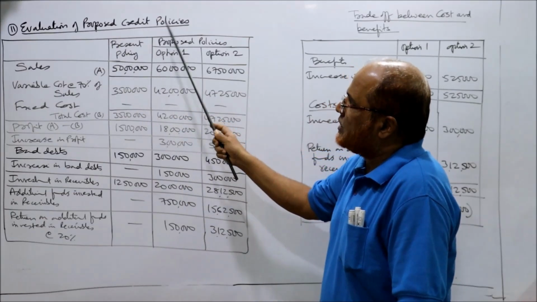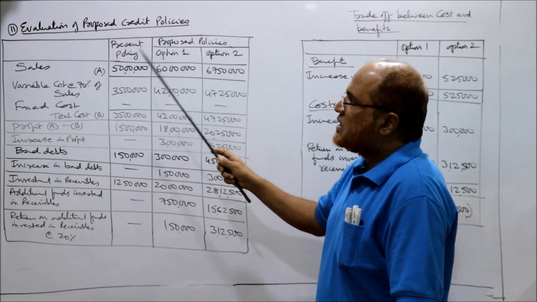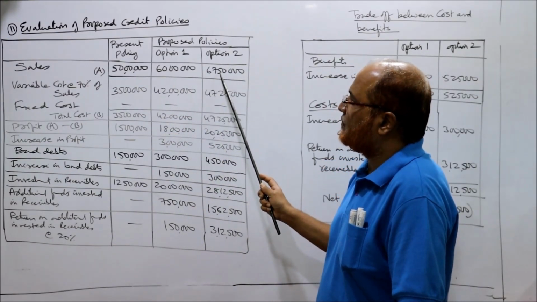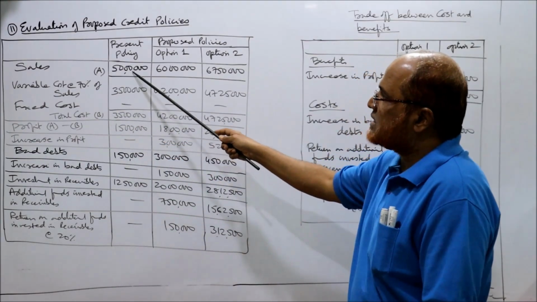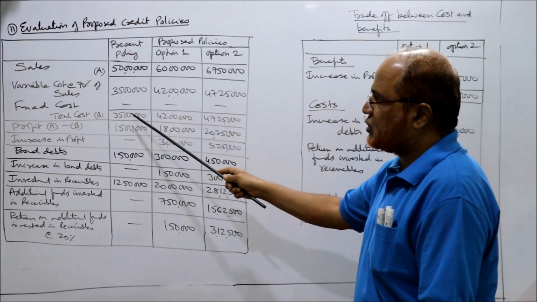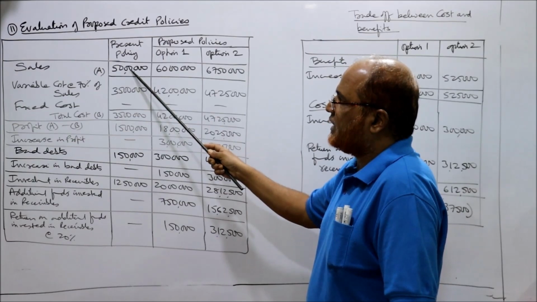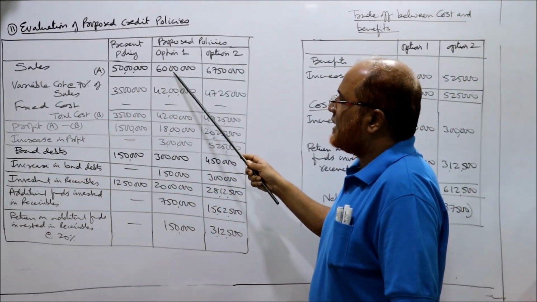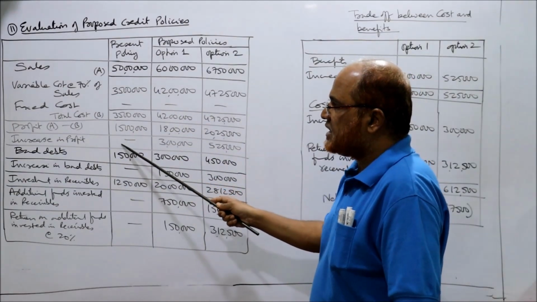Evaluation of proposed credit policy: present policy, proposed policy option 1, option 2. Sales are given in the problem: 50 lakh, 60 lakh, 67 lakh 50,000. Variable cost is given as 70% of sales. तो ये sales के ऊपर 70% calculate कर लिया, variable cost आ गया. No fixed cost, so total cost is the variable cost. Profit is nothing but sales minus total cost. 50 lakh minus 35 lakh, 15 lakh profit. 60 lakh minus 42, 18, like this. Profit हो गया.